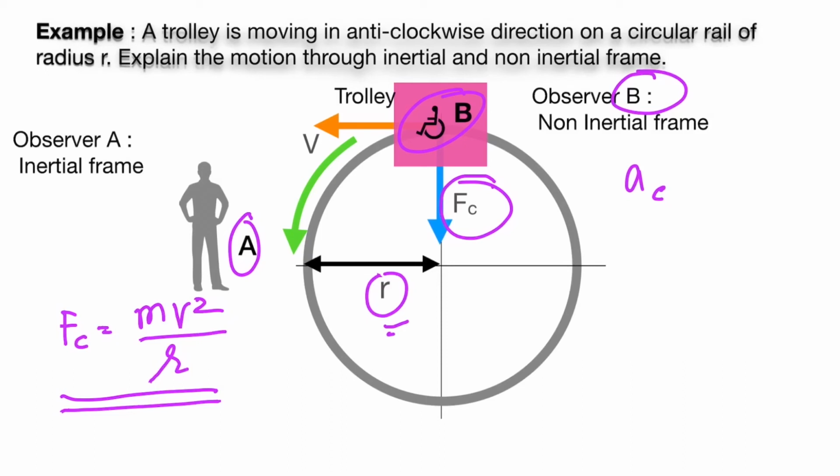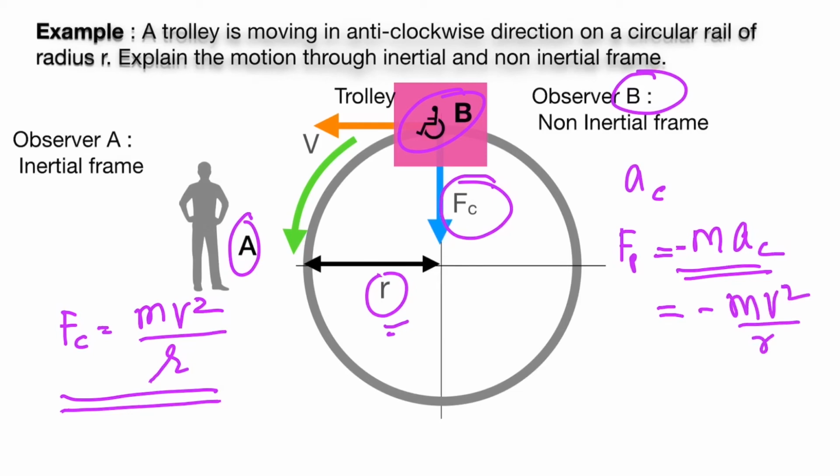or non-inertial frame. So when the observer is in a non-inertial frame, the pseudo force which he needs to consider is given by the mass of that object, or trolley in this case, and the acceleration of the non-inertial frame, which is ac, and the direction is opposite to the direction of real acceleration. So the pseudo force acting on it is m ac, and ac is v square by r.